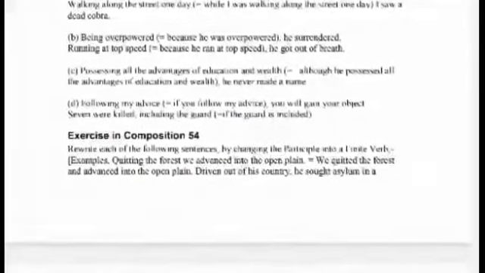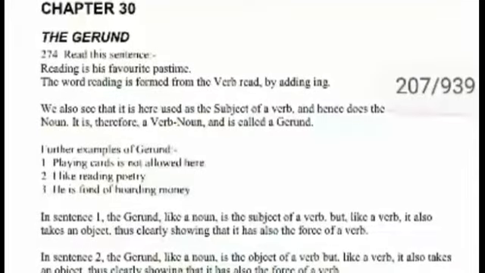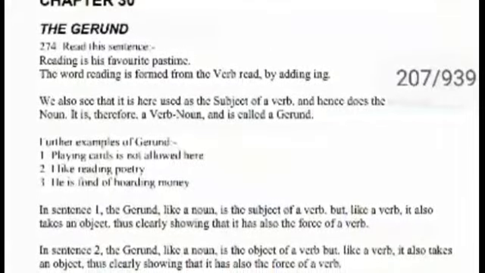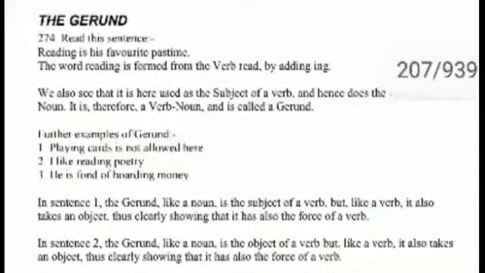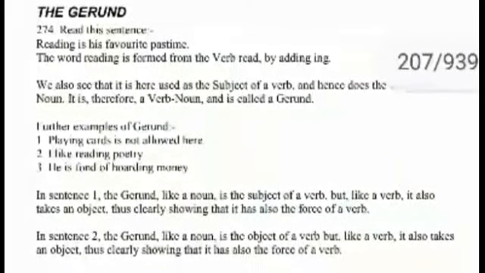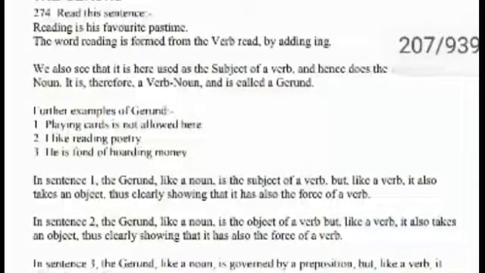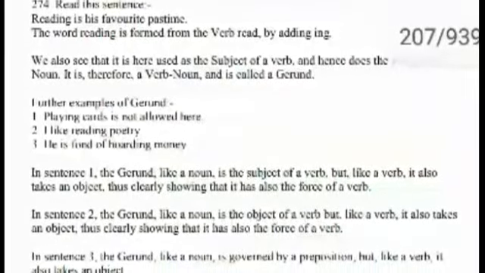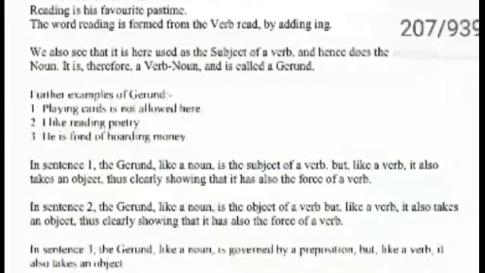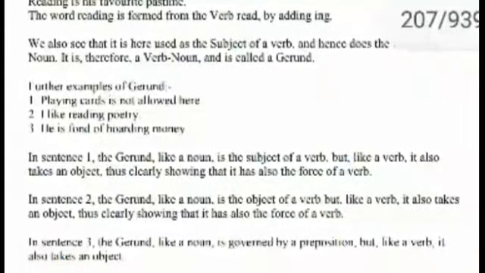And the next subtopic is the gerund. Reading is his favorite pastime. Playing cards is not allowed here. I like reading poetry. He is fond of hoarding money. So in these sentences, reading, playing, though they are verbs with ing added, work here as the subject, that is, as nouns only.